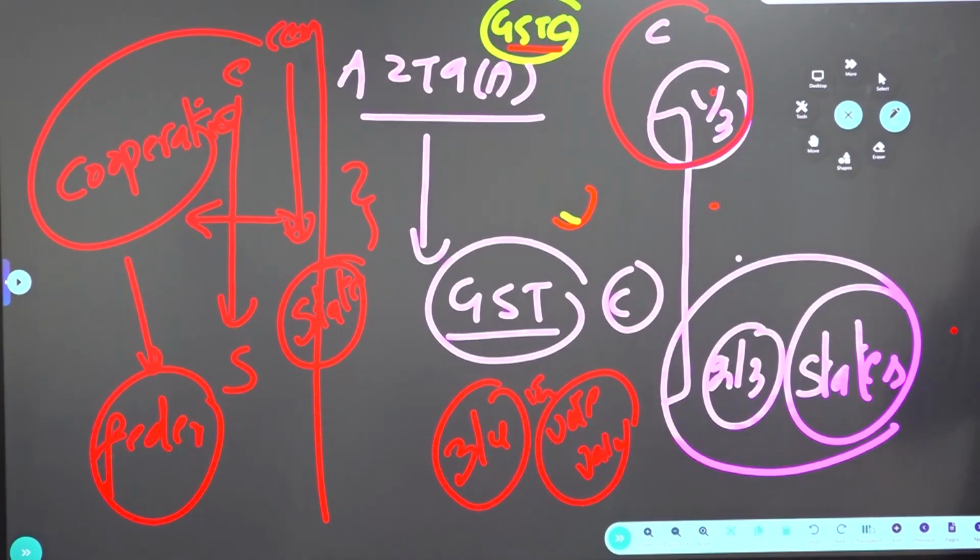So where were we? We covered center-state relations, and then we covered, I think, legislative relations, administrative relations, financial relations. In financial relations, we covered GST, GST Council, and so on.